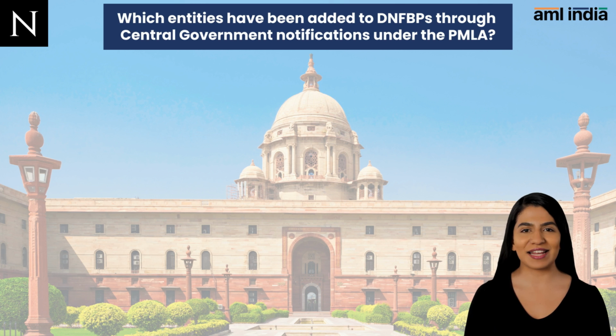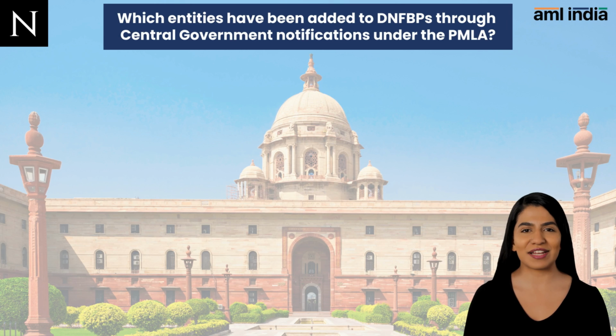7. Persons engaged in specified activities, including those who act as formation agents for companies and limited liability partnerships, as well as those who act as, or arrange for someone else to act as, directors, secretaries, or partners in companies and firms. Specified activities also includes persons who provide services such as a registered office, business address, or administrative address for companies, limited liability partnerships, or trusts. Additionally, these activities encompass acting as, or arranging for someone else to act as, trustees for express trusts, or performing similar functions for other types of trusts.